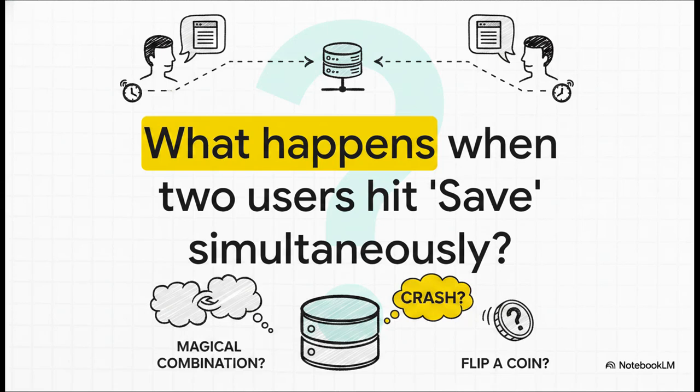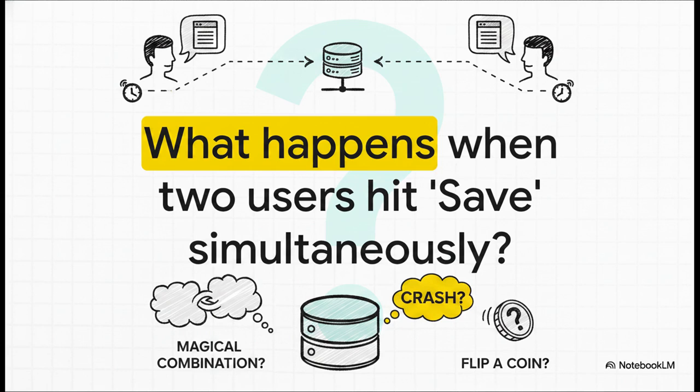So picture this. You've got two users miles and miles apart, and they're editing the exact same wiki document at the exact same time. They are totally unaware of each other. User 1 carefully types out a new title, wraps it up, and hits save. User 2? Well, they're doing the exact same thing, completely blind to what User 1 is doing. They both finish typing, and they both hit the save button at the precise same millisecond.